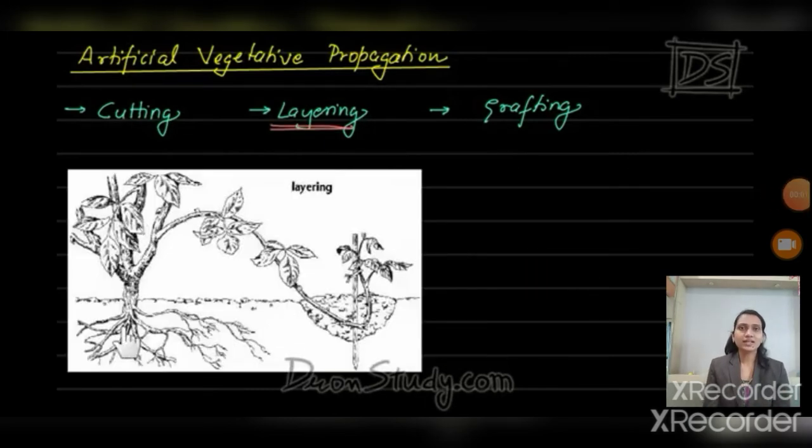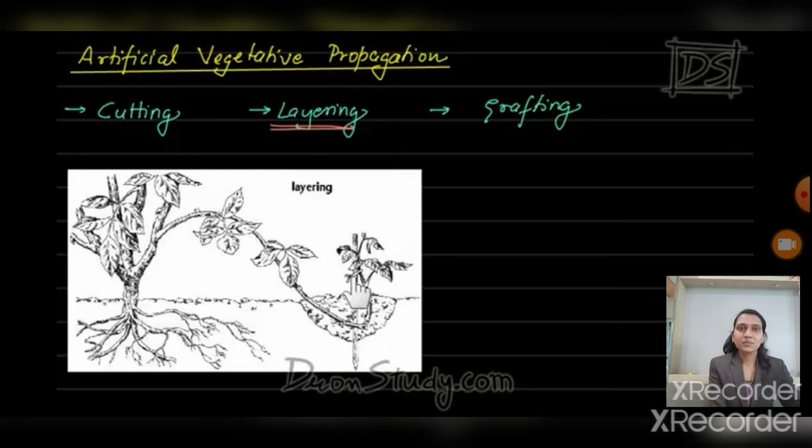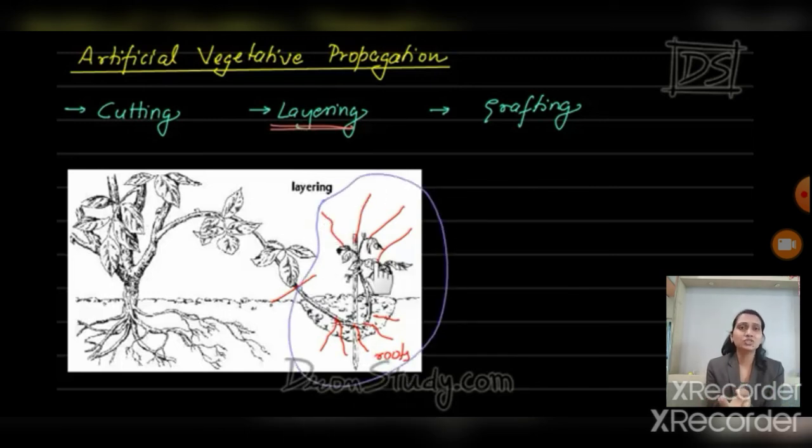So in layering, see in that picture, there is one big plant and one branch of this tree is sown into the soil, and at that place it starts to generate a new plant. Those parts which are in the soil, on that part root-like structures grow downwards. The part above the soil germinates as a new plant. Afterward we can cut that branch from the middle, and in this way we get a new separate plant.